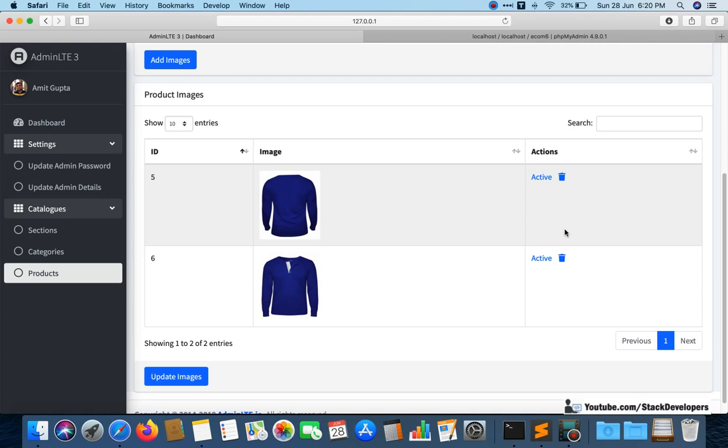And now just 3 videos are left for the admin panel: 48th, 49th and 50. And after that we will start working on the front end. Okay, so after 50 videos we are going to work on front end, but we will also update admin panel side by side along with the front end as well.